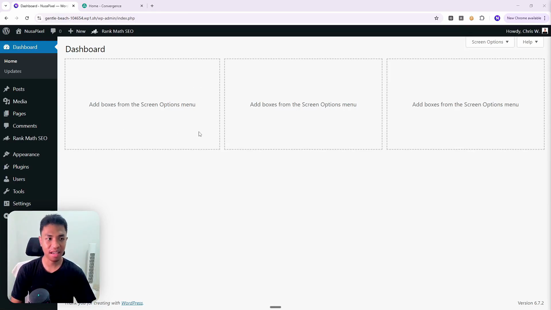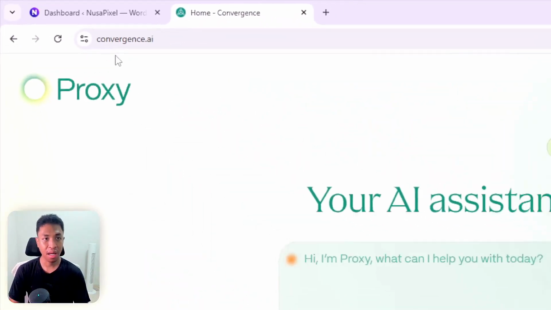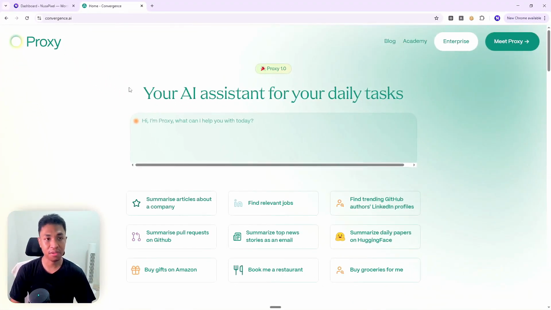So yeah, as I said earlier, you can use an AI agent to control an AI tool like ChatGPT. It's quite interesting. And the tool that I'm going to use is Proxy. This is actually a tool from a company called Convergence.ai. I'm going to leave the link in the video description so you can visit it.